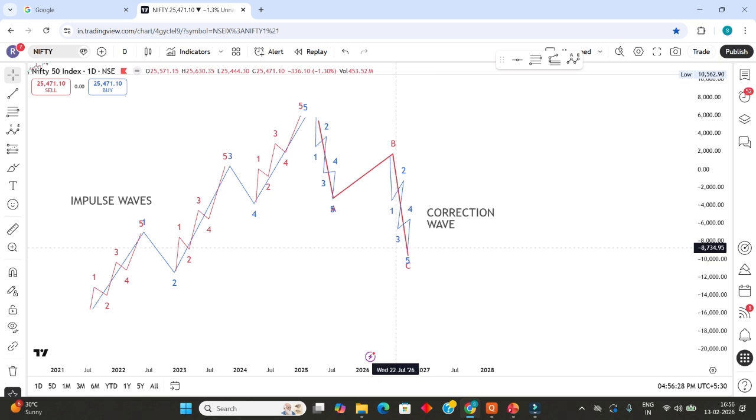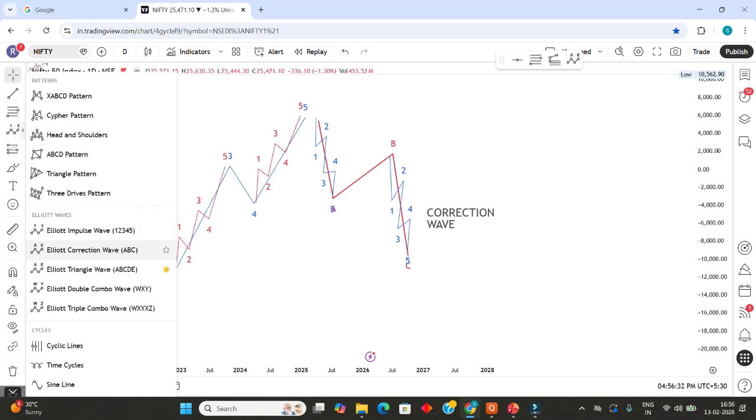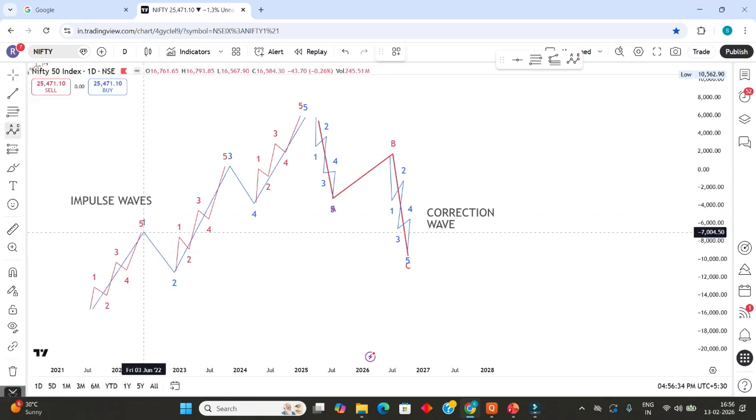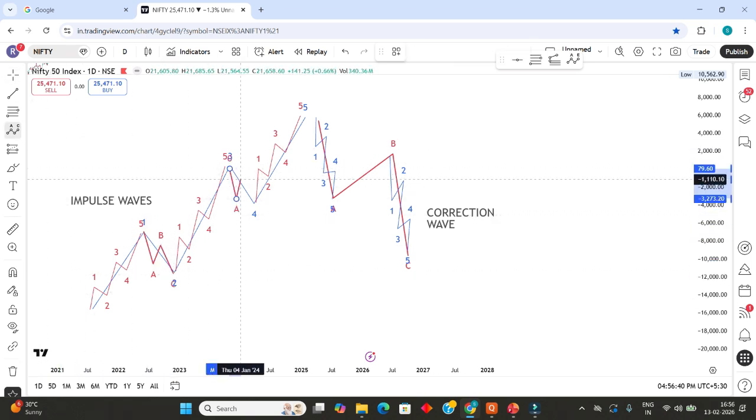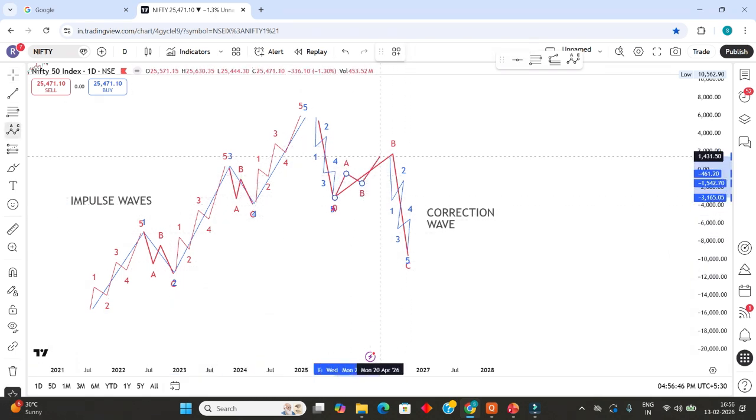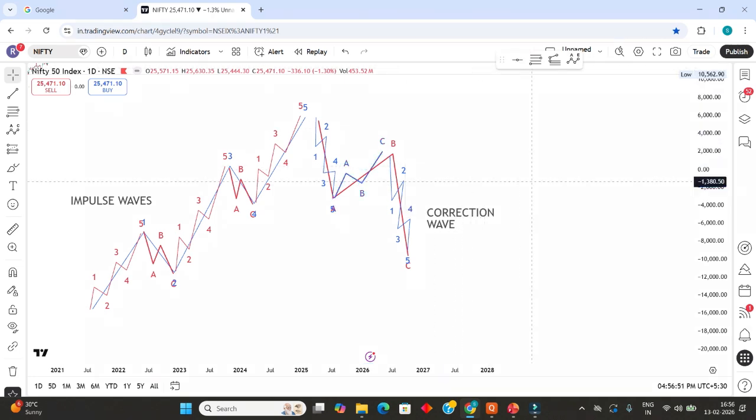Same way, corrective waves. Corrective waves have 3 moves inside them. Okay, 3 moves inside it. Okay, same way here also wave B is at 3 moves. So this was his second observation. Sorry, third observation.